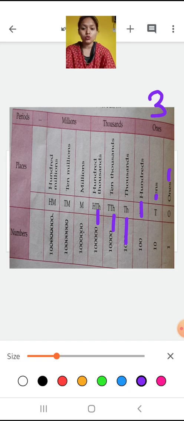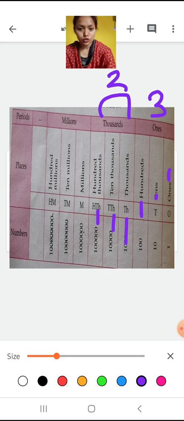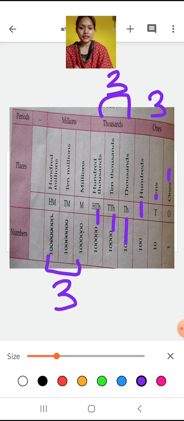In place of this, what was there? Lakh was there. So you can say 100,000 is equal to how much? 1 lakh. So in this case, what is there? Group of 3. Now million, 10 million, 100 million. So group of 3 again. So means 3, 3, 3, 3, and then after million what will come?